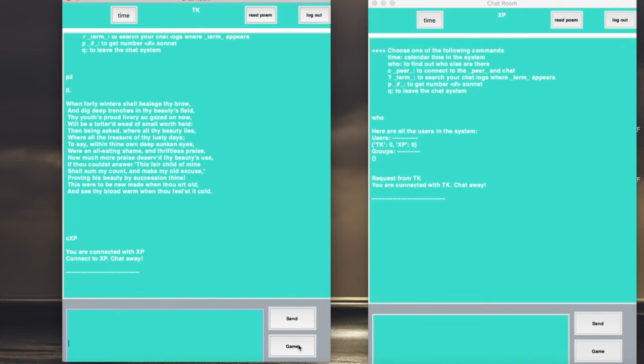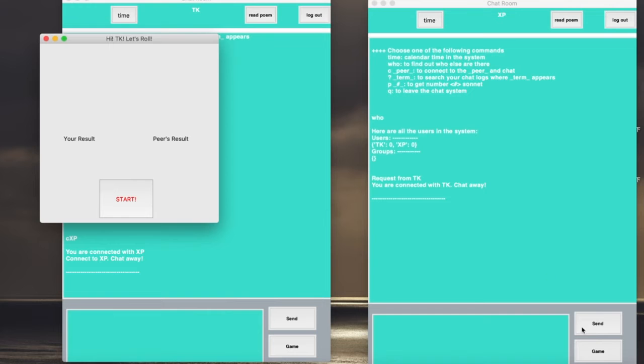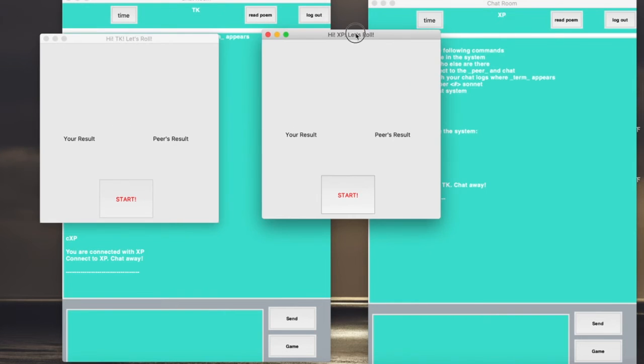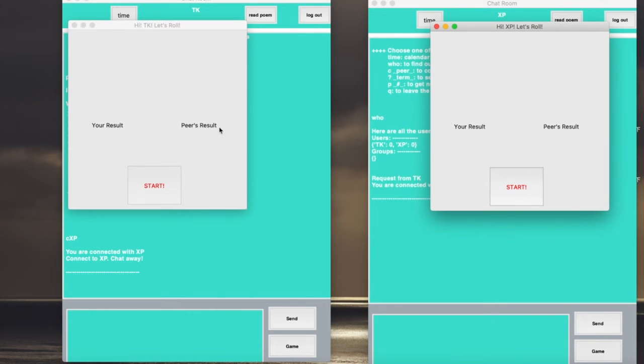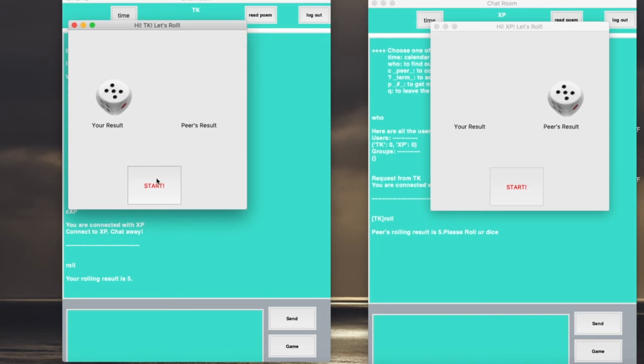You need to click the game button to activate our game. If you click the roll, now you have 2 interfaces for our rolling dice game, and whenever one side clicks the start button, our system will provide a result on your interface and also send this result to the other user's interface as the peer's result.